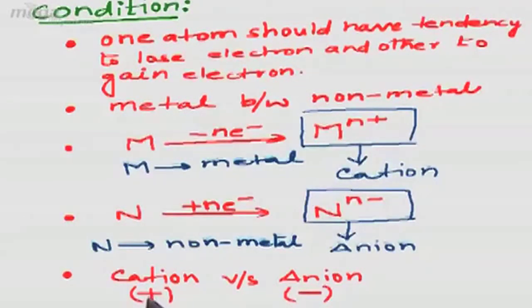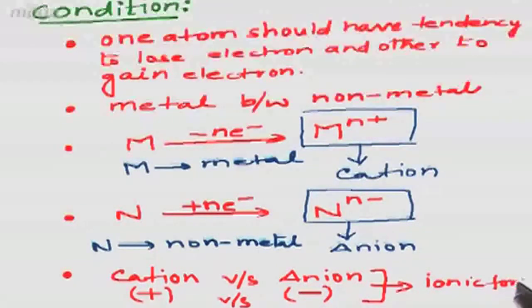So between a positive and negative charge, it is clear that there will be presence of ionic force. Why are we calling it ionic force? Because it is a force, as already we have dealt that bond is basically a force. So here in ionic bonding, the force or the interaction is between a positive charge and a negative charge, that means between two charged particles which are oppositely charged to each other.